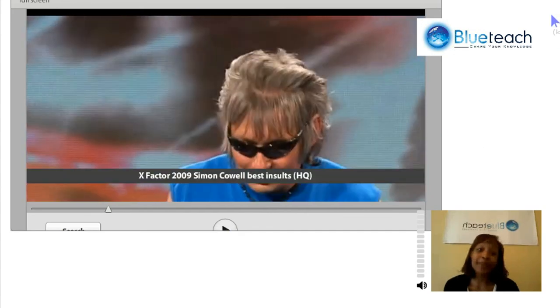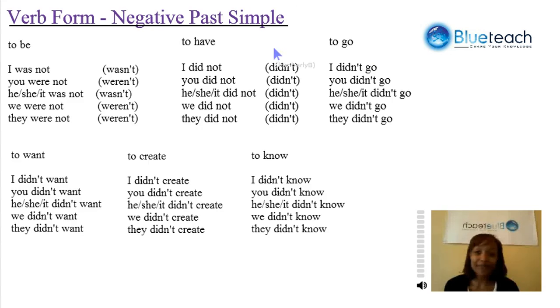He's not happy. I'm going to say no, was his response. So just to recap, when forming the negative past simple, it's different with to be and modal verbs. We're just going to use to be in the past tense and add what? Not. So was not is wasn't, and were not becomes weren't. For all other verbs, we use did. And did not becomes didn't every single time.